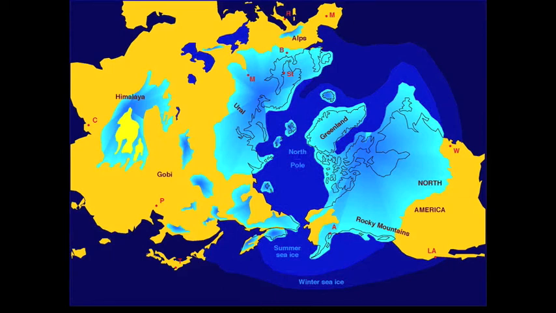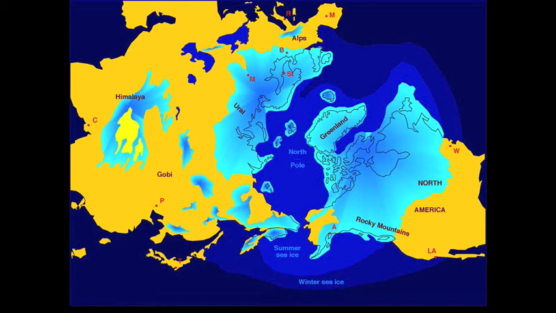If you look at this map here, you can see we're talking about winter sea ice maybe coming down to LA. Could you imagine the ocean being frozen all the way down to LA? All this area where we grow our crops, gone, right? Under snow, under ice, at least part of the year. So this is a situation where we would not be able to grow enough crops to feed our population. So an ice age really is not a possibility for us.